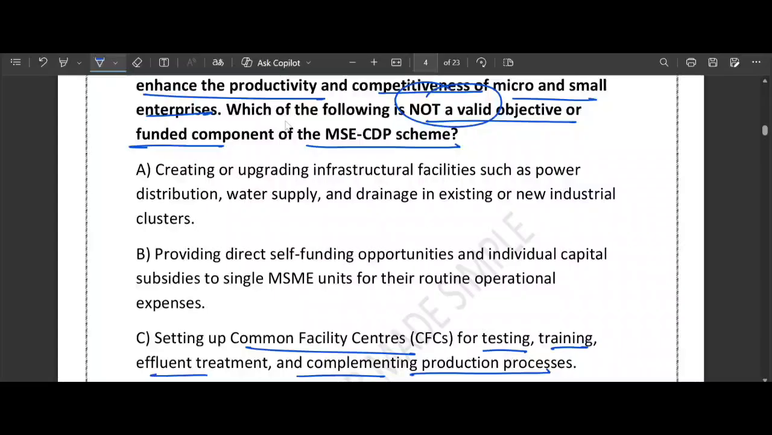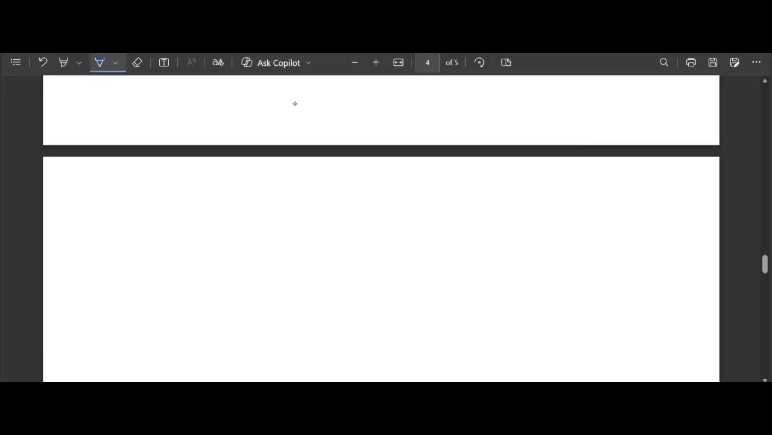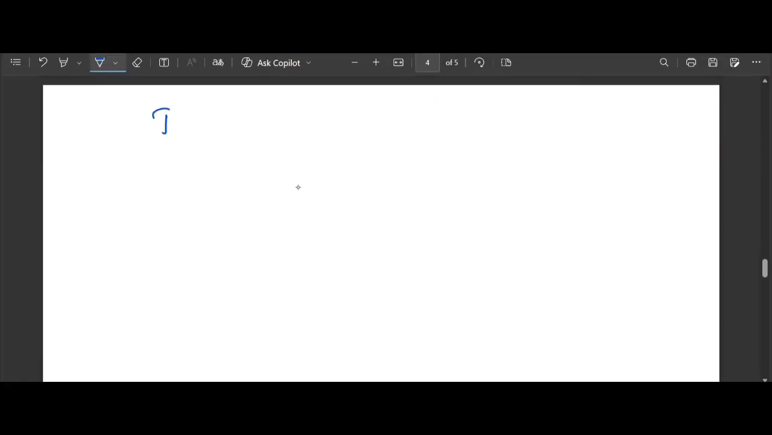So imagine a neighborhood of a small tailor. Let me show you a picture so that you can understand. This is T1, T2, T3. These are the small tailors. Individually, none of them can afford a 50 lakh high-tech fabric testing machine.